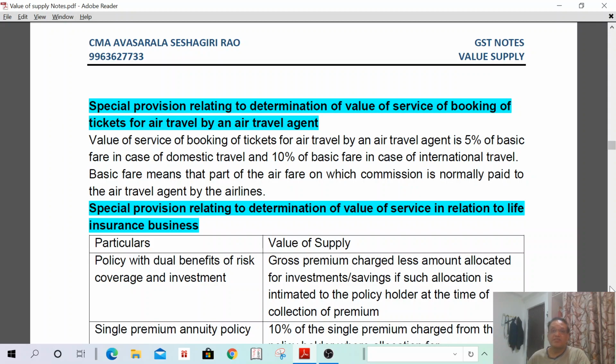In case he is booking any tickets for international travel, then the value of supply shall be 10% of the basic fare of international travel. That means the value of supply shall be 5% of the basic fare in case of domestic travel. In case of international travel, the value of supply shall be 10% of the basic fare. Understand? That's simple. Next.